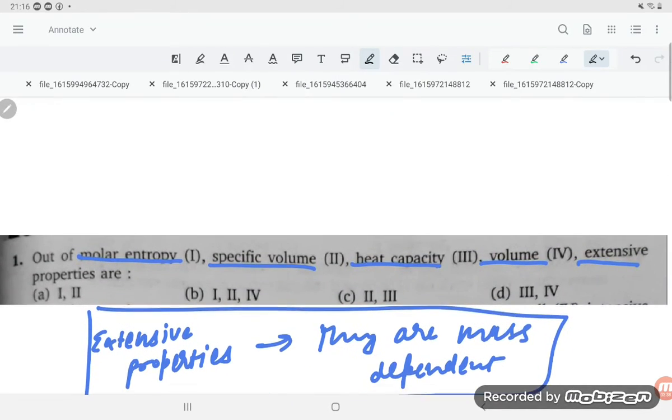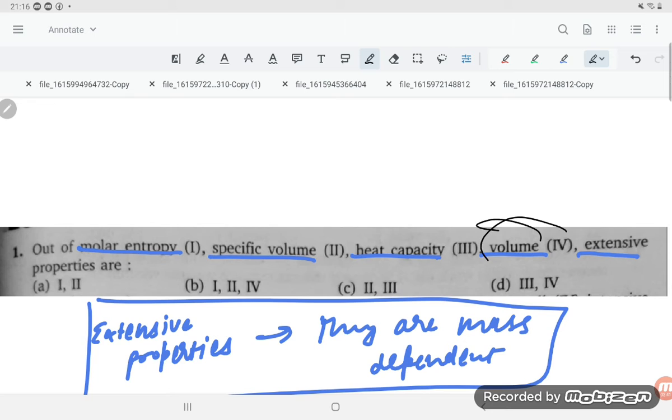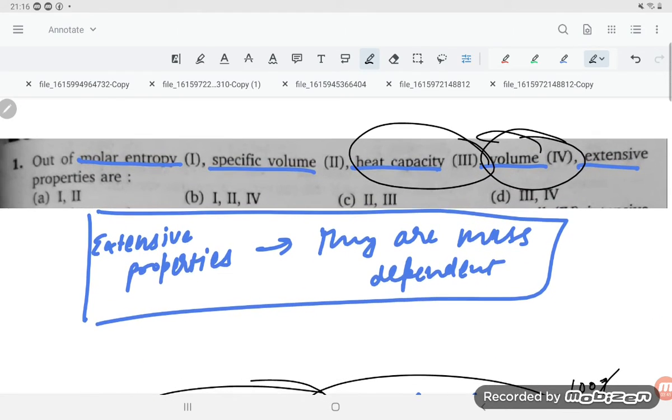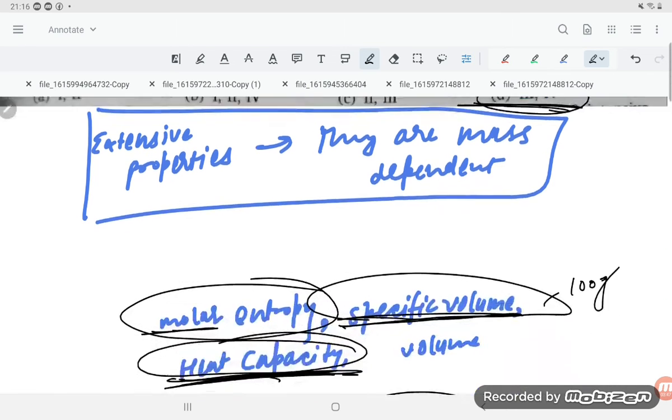So which is the correct option, student? Volume, that is third, and heat capacity is fourth. Third and fourth are extensive. So the correct option is option number D.